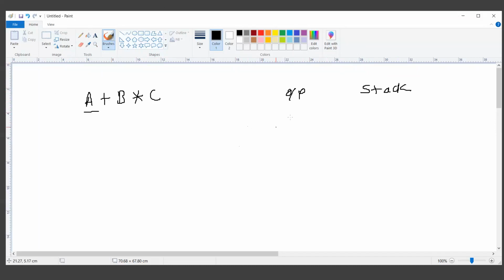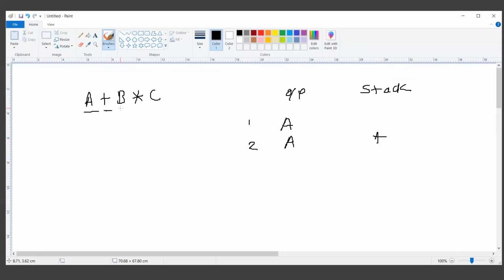We start with the first character in the expression. It's A, and we know that it's an operand, so we'll directly output it. The next thing we will scan is plus. So this is step number 1, and step number 2. In step number 2, nothing is added to the output screen, but on the stack we have pushed the plus symbol.